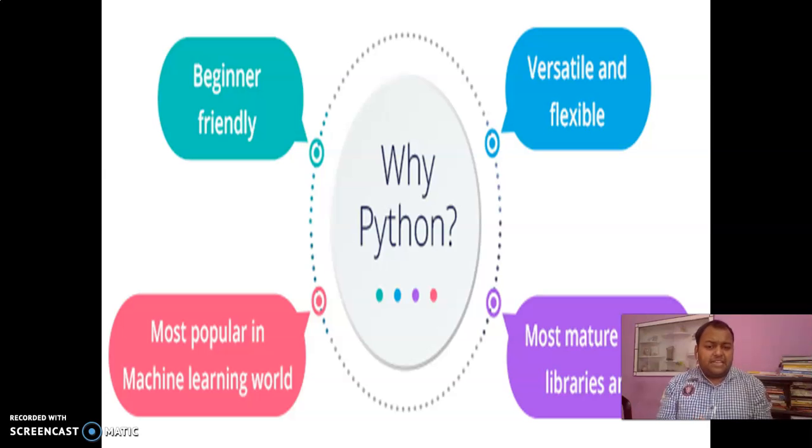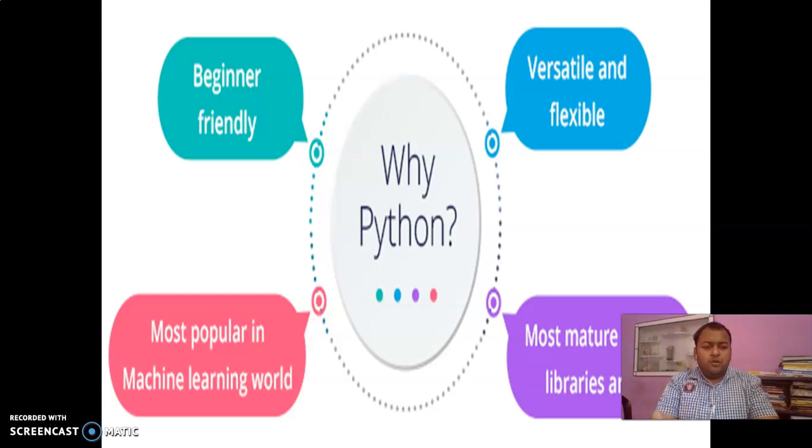Most mature package libraries around. Yes, we have to do very little work as it contains inbuilt packages for our utilities. For example, if I have to create a matrix, it already has ready-made packages. So why Python? Because it is beginner friendly, versatile and flexible, most popular in the machine learning world, and has the most mature package libraries around.